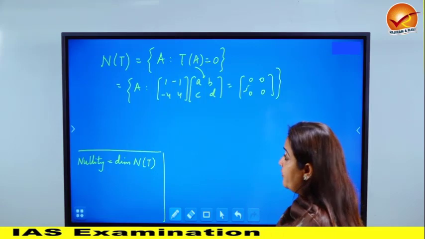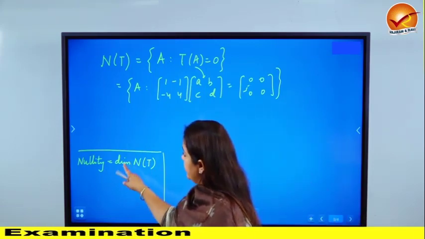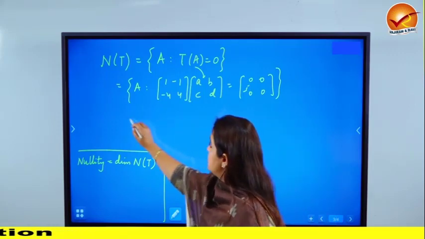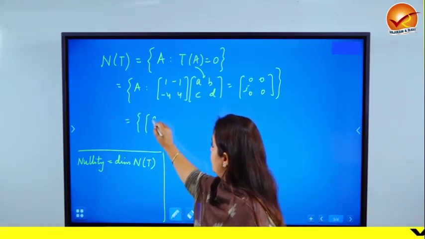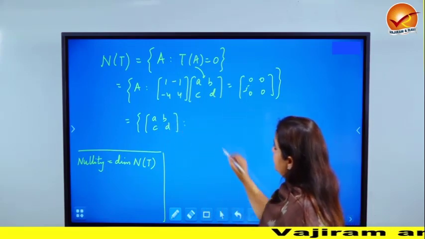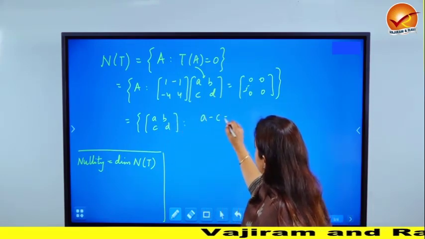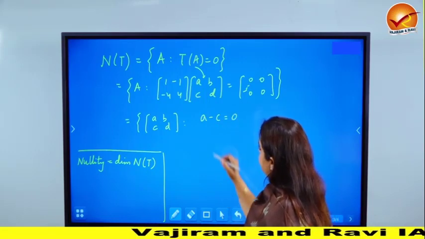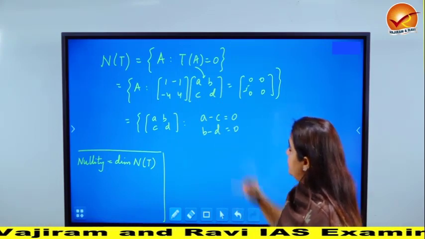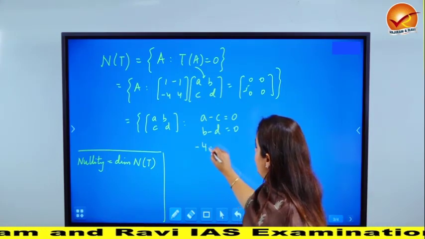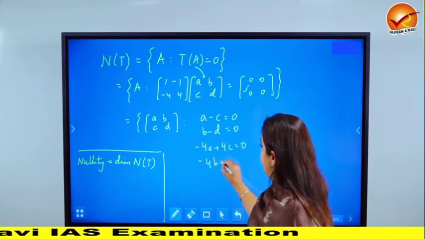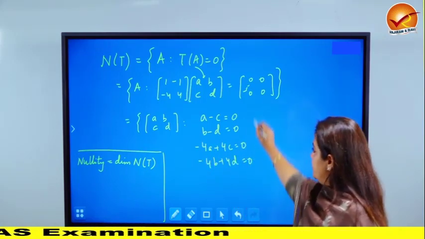So we are first finding the null space, then we'll calculate the dimension and conclude what nullity is. Open up these equations please. It is all those 2 cross 2 matrices of the form a, b, c, d such that, what is the first equation you are going to get? a minus c is 0. The second is b minus d is 0. Minus 4a plus 4c is 0. And minus 4b plus 4d is 0.